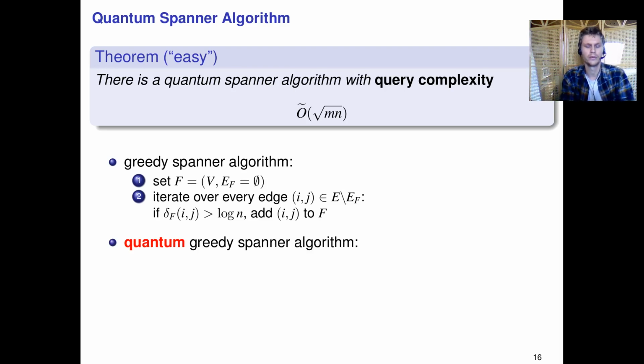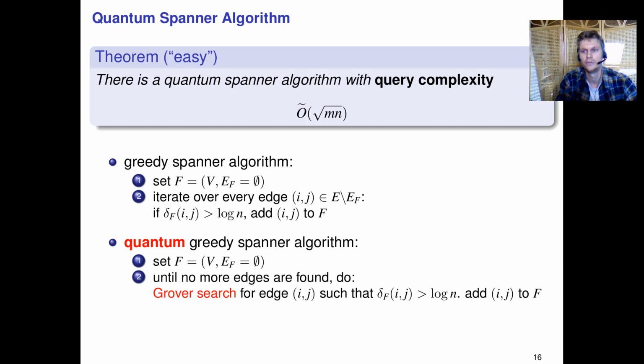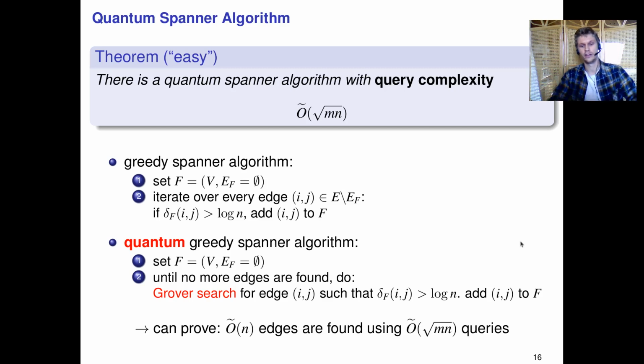Now, a corresponding quantum greedy spanner algorithm is the following. Again, we start from an empty spanner, and we basically do the following. We use Grover search over the set of edges of the large graph, and we search for an edge that violates this condition, right? And if we find such an edge, then we add it to F, and we keep on reiterating this until no more edges are found. And it's not too hard to show that this gives us the O tilde n edges of the spanner using O tilde square root mn queries. So this provides a nice quantum algorithm which has sublinear query complexity, but we kind of want a bit more.